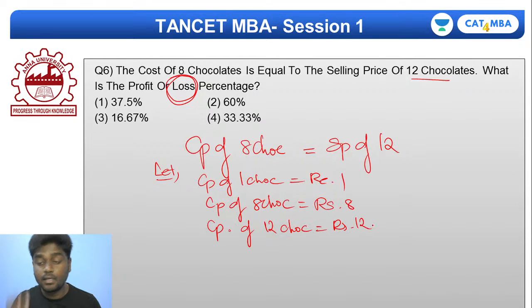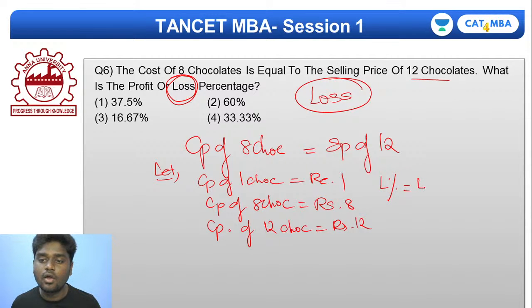Very simple, right? I definitely know that this fellow is incurring a loss here. To find the loss percentage, it is loss by CP into 100. So loss is CP minus SP, by CP into 100.